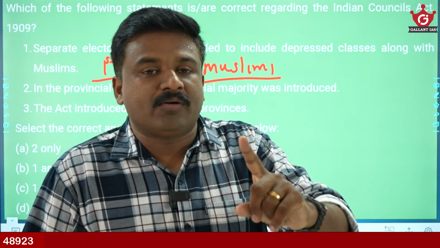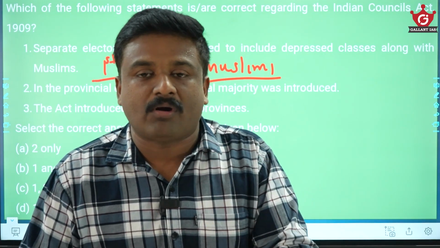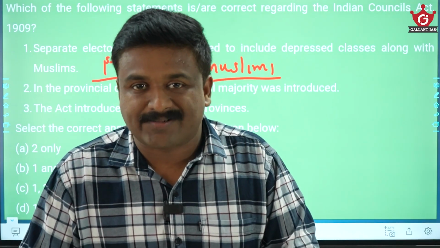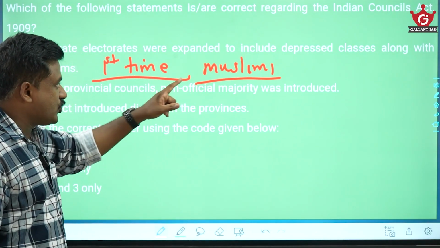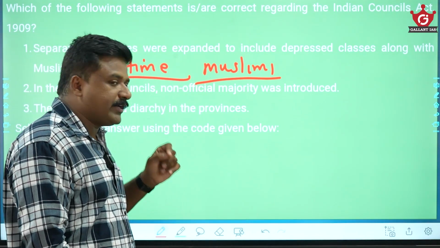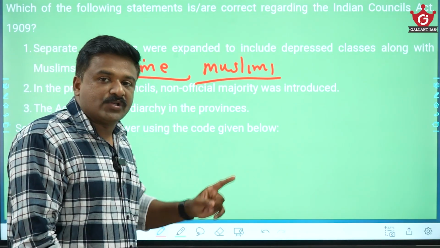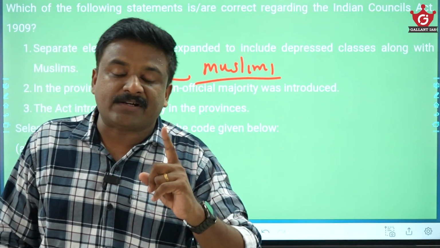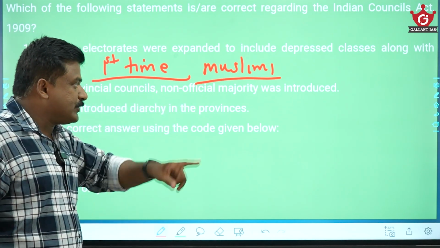In all the Round Table Conferences, Ambedkar represented depressed classes and demanded separate electorate for them. So in 1909, there is no separate electorate for depressed classes. In 1909, for the first time, the British created by law a provision for separate electorate for Indian Muslims only.